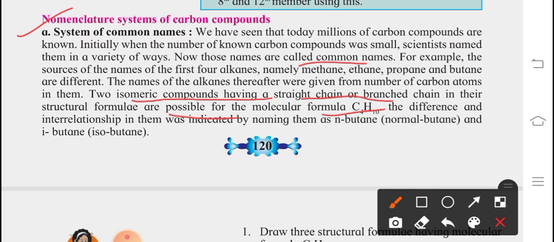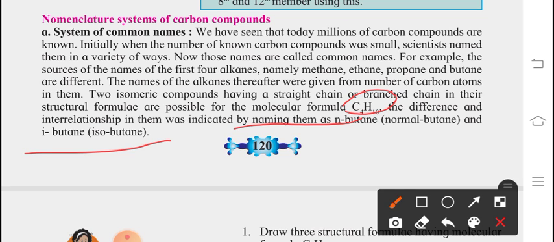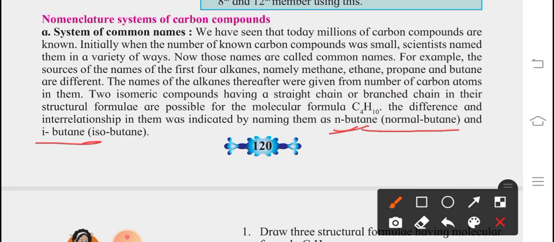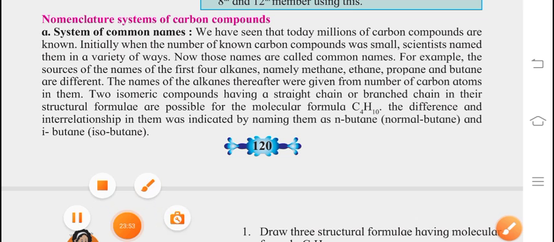The difference and interrelationship between them was indicated by naming one n-butane. Obviously this is the formula for C4H10, butane. So n means normal butane, and we can also give the other one the name isobutane. So we can write either n-butane or i-butane. n-butane means normal butane, and i-butane means isobutane. These are the structures for isomeric compounds.